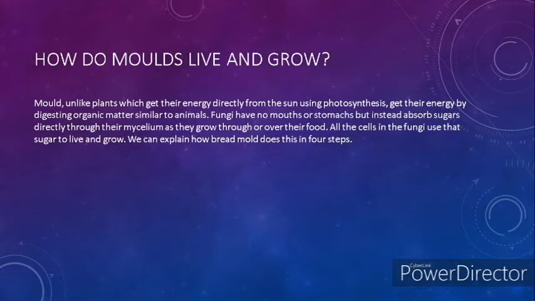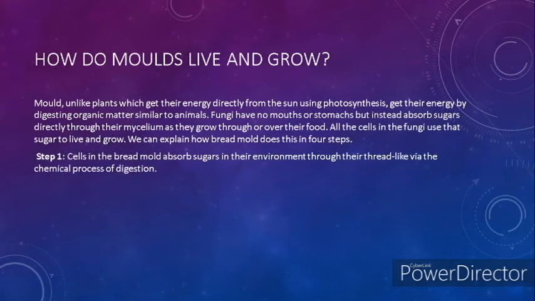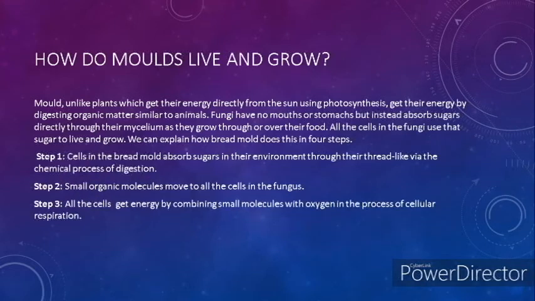We can explain how bread mold does this in 4 steps. First, the cells in the bread mold absorb sugars in their environment through the thread-like structures via the chemical process of digestion. Then the small organic molecules move to all the cells in the fungus. Then all the cells get energy by combining molecules with oxygen.